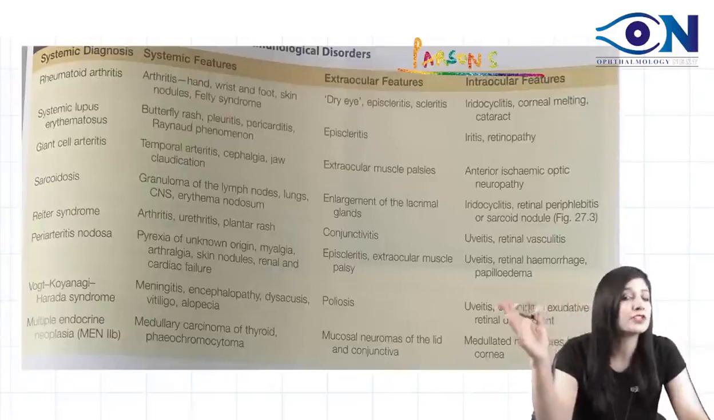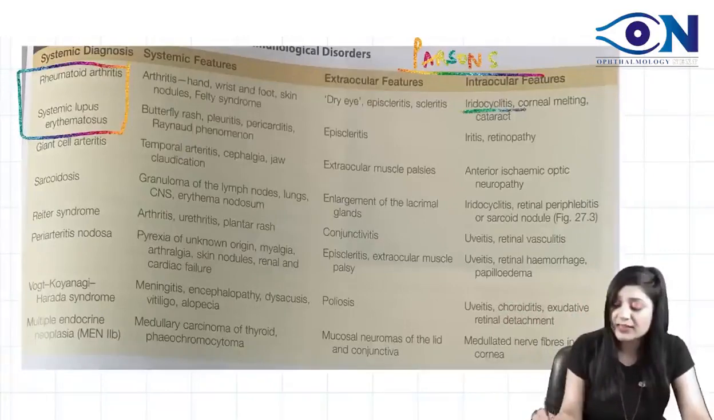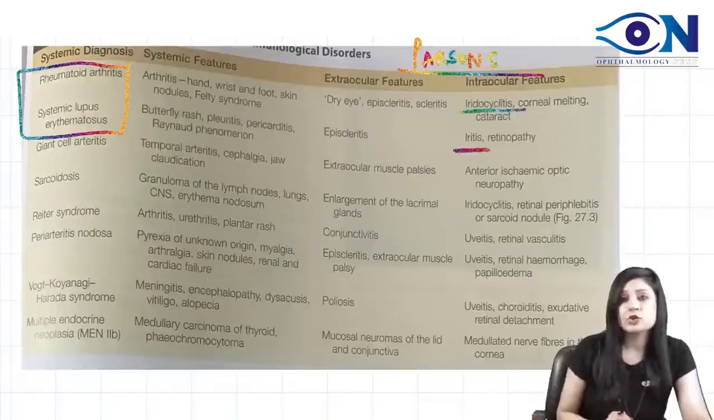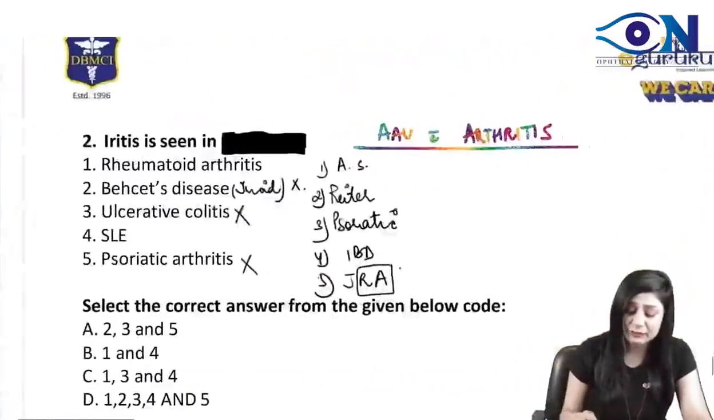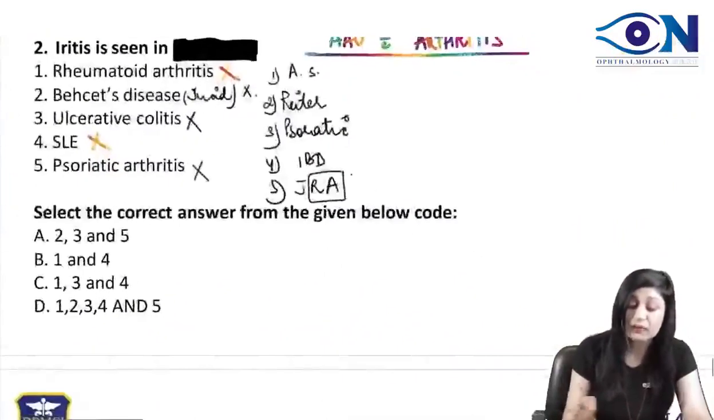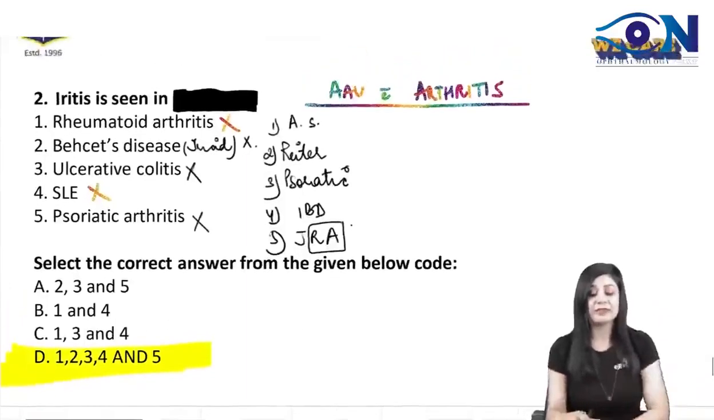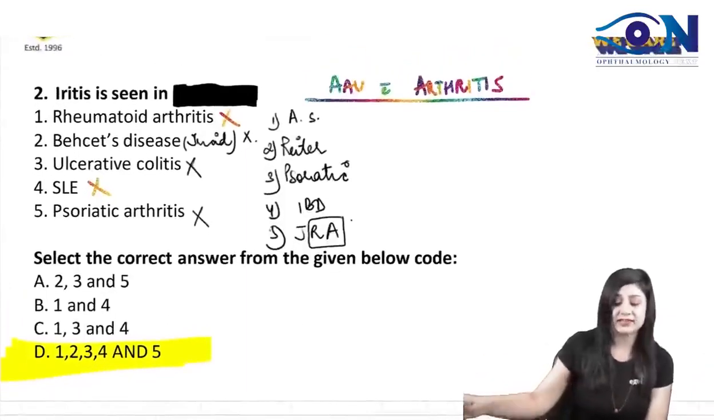you the ocular manifestations of the systemic disease. They have given you rheumatoid arthritis and SLE, giving you iridocyclitis and iritis. So basically we can have it in rheumatoid arthritis also and SLE also. Therefore the answer is all. In all the places you can have the iritis or the iridocyclitis. Please see this.